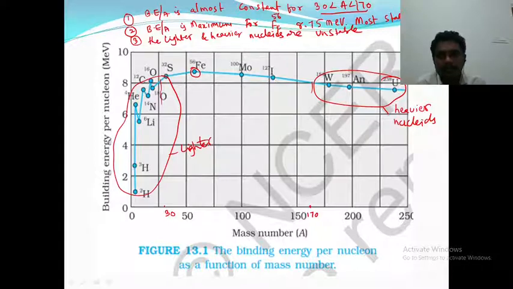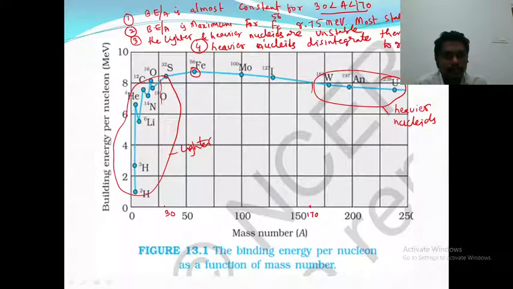And the fourth observation: any element tries to get stability. Here the heavier nuclides disintegrate themselves to get stability.